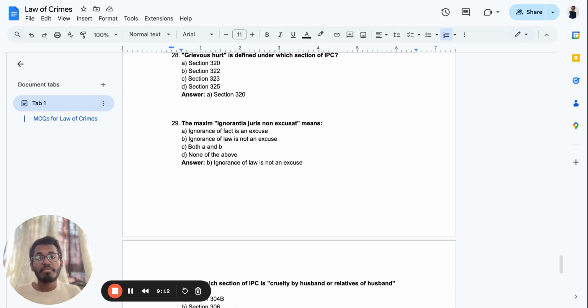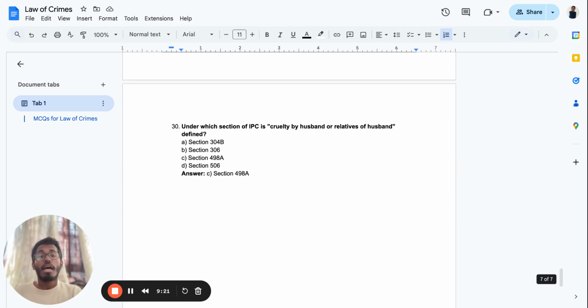The maxim ignorantia juris non excusat means what? It means ignorance of law is not an excuse. Under which section of the IPC is cruelty by husband or relatives of husband defined? Cruelty by husband or relatives of husband is mentioned under Section 498A.